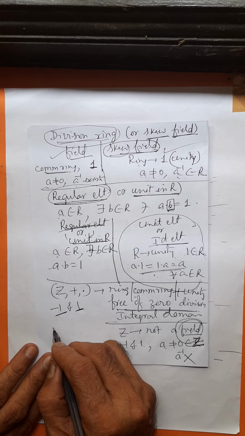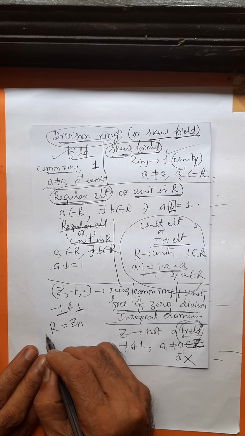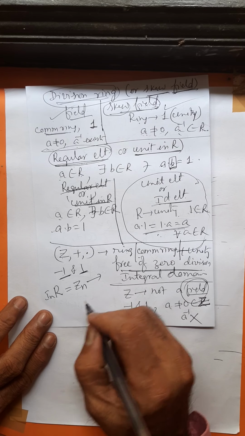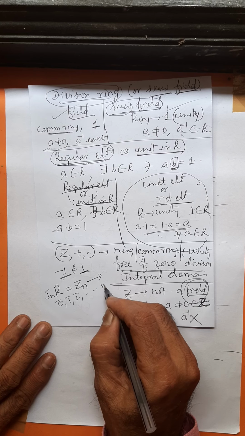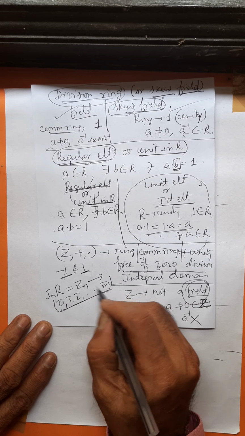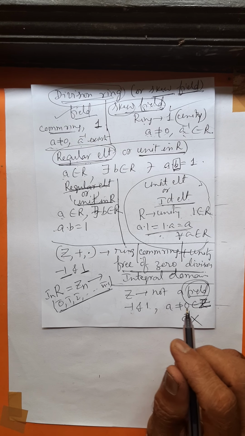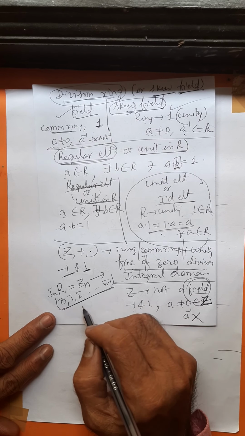Okay? What about Zn, the set of integers modulo n? Zn means residue classes modulo n, or the set of integers modulo n, containing 0 bar, 1 bar, 2 bar, etc., n minus 1 bar. These are the members here. What are the regular elements? They are the prime residue classes modulo n. Right?